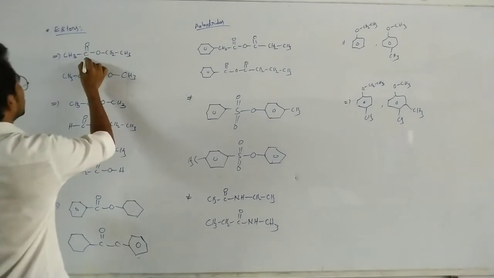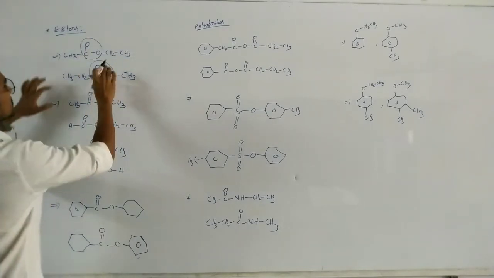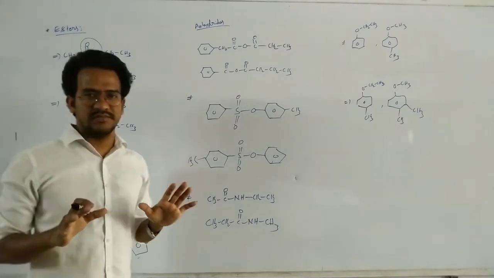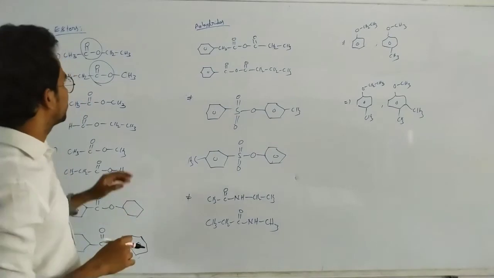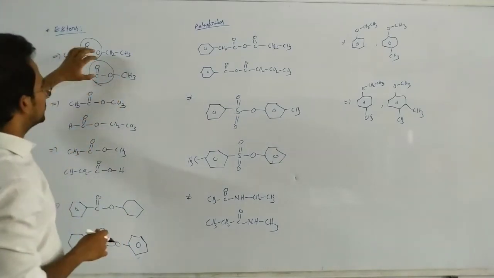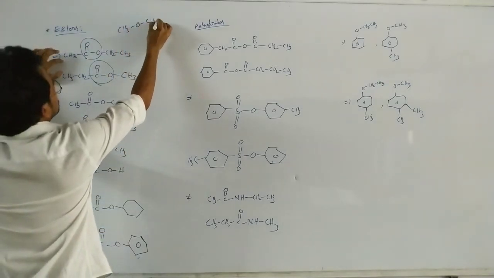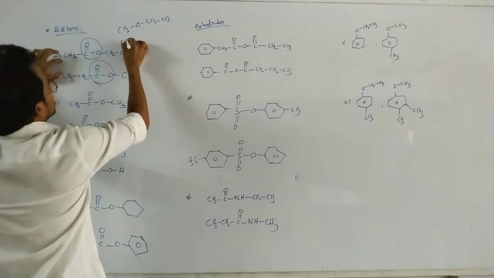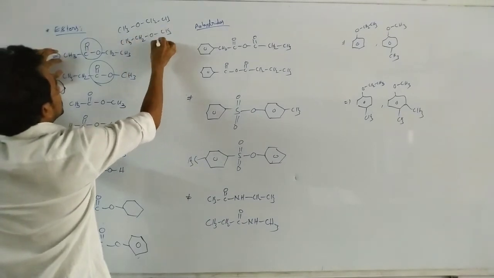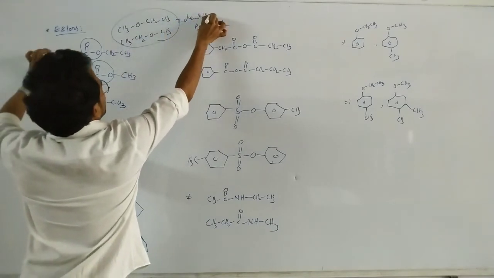Here see this one, this is the functional group. So here the nature of the alkyl group is same. The name of the alkyl group is same. But here these two are completely different. For suppose if you apply this one, CH3-O-CH2-CH3 and CH3-CH2-O-CH3, these two are identical.